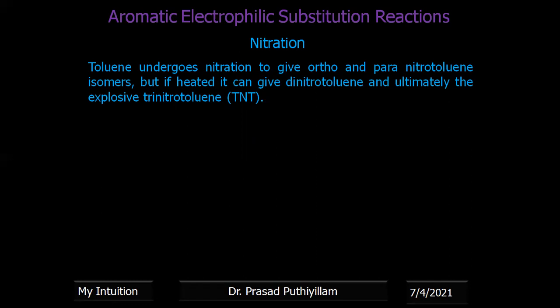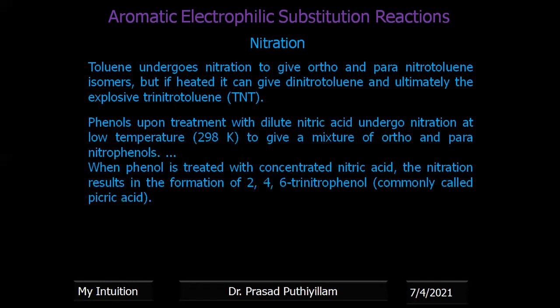Now phenol upon treatment with dilute nitric acid undergoes nitration at low temperature, 298 Kelvin, to give a mixture of ortho and para nitrophenol. But when the reaction is done with concentrated nitric acid, nitration results in the formation of 2,4,6-trinitrophenol, commonly called picric acid.